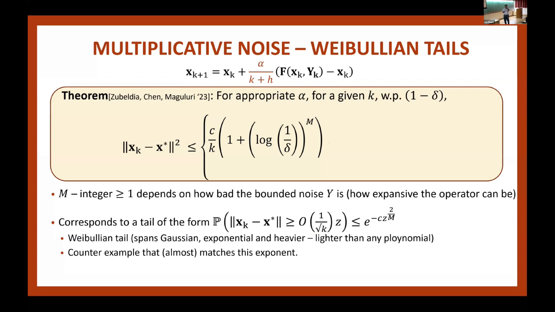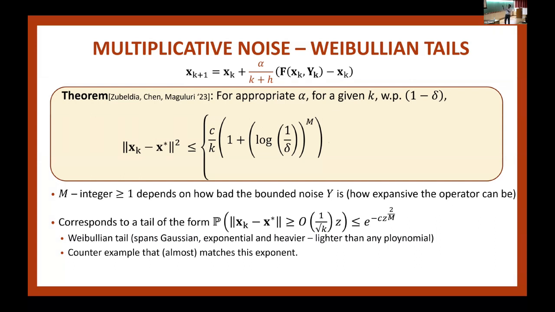Oh, wait. In RL, we assume that the rewards are bounded by 1. But there is randomness within. Okay, sorry. So there's a gap between this and RL.